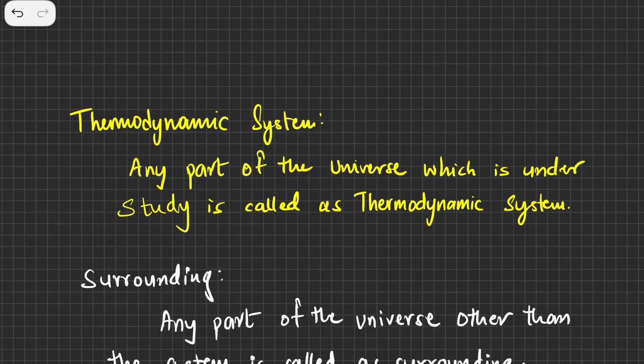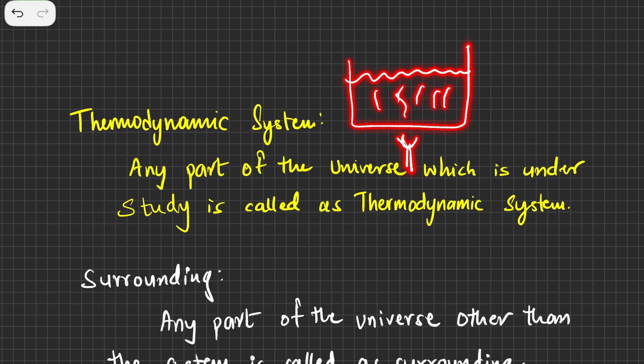System is basically whatever you are trying to study. Whenever you are studying a particular body, that body becomes a system. Suppose I have this container with some liquid in it and I'm heating the container; obviously the substance I have kept will heat up. Because I am studying the heating of this liquid, this liquid becomes our system.